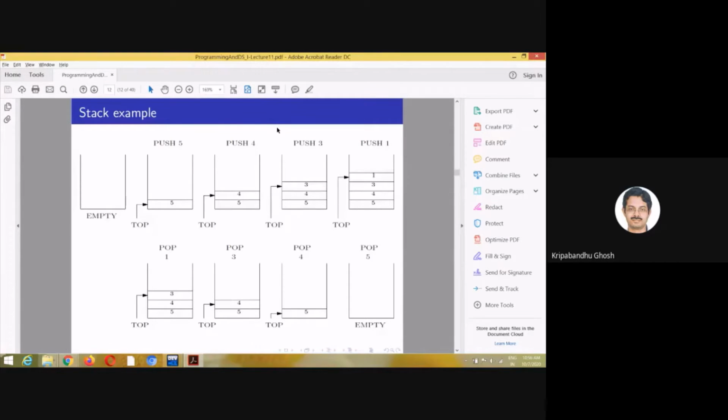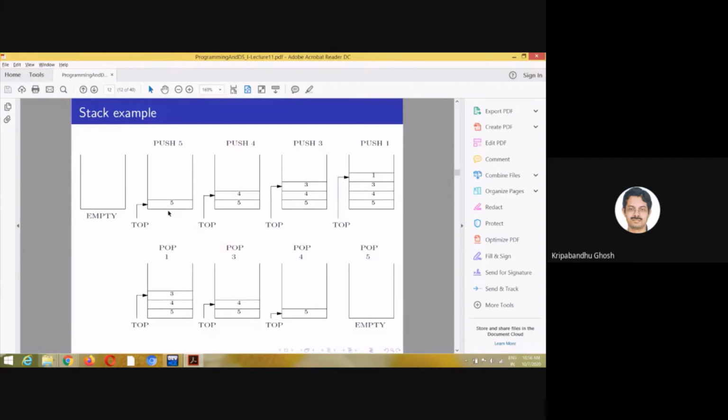So what went wrong? The thing is that he failed to keep track of the path which was required for backtracking, right? So suppose you look at the stack.